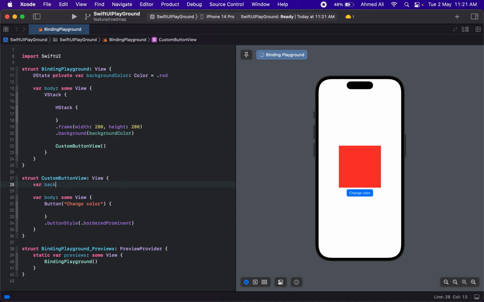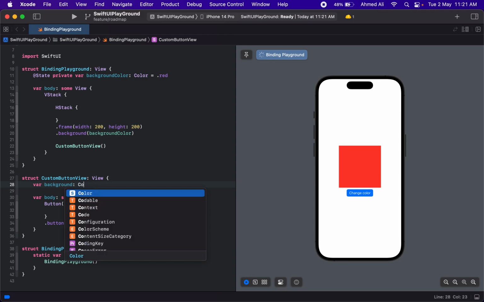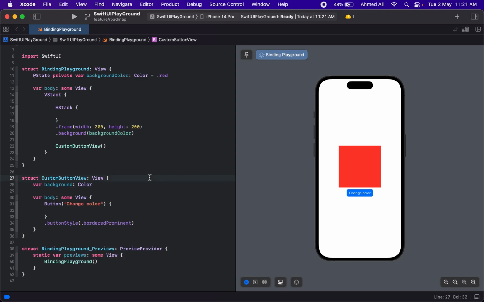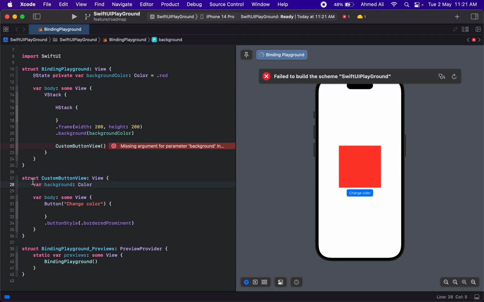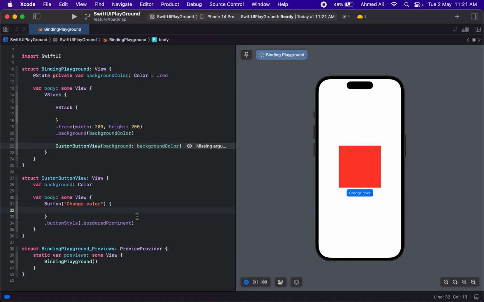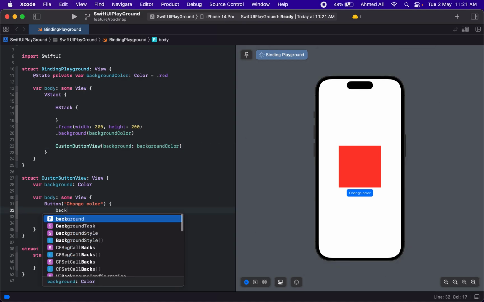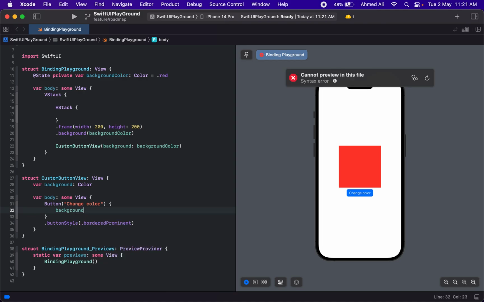Let's have a background in here of type Color. Since this is a struct and it doesn't have any initializer, we have to provide our value when we initialize it. We can just pass our property in here, and whenever we tap on the button, let's change the color and check if it's red.